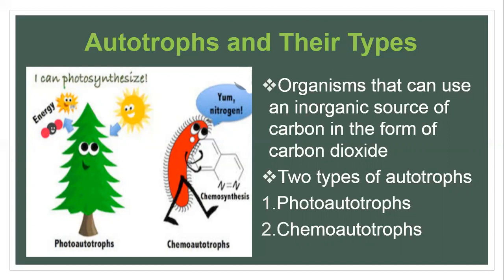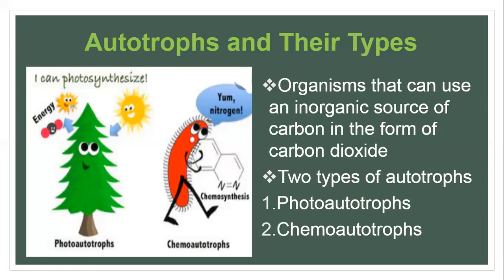Simply speaking about autotrophs, we say they are the organisms who are able to manufacture their own food. Now that can be by the process of photosynthesis or something else. It's not necessary that over here we are talking about photosynthesis only, because we will see later on that autotrophs are of two types. That's why I'm not saying that it's only the process of photosynthesis involved.